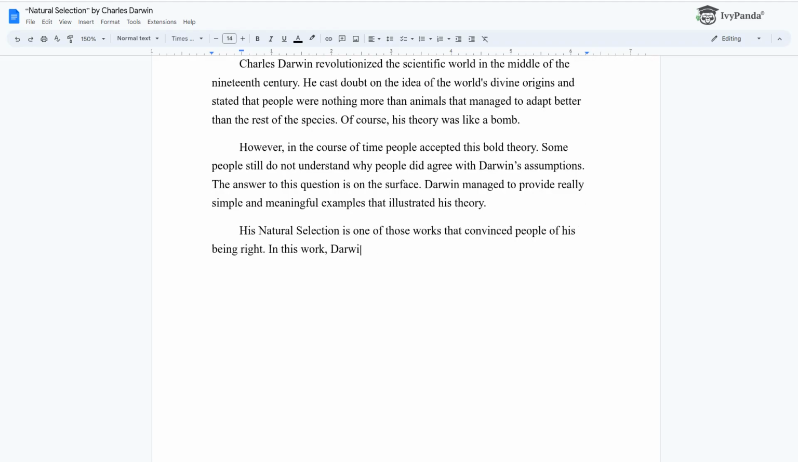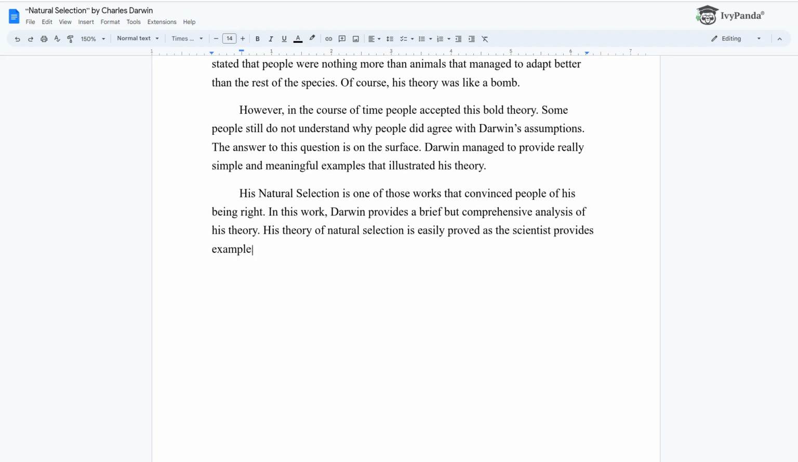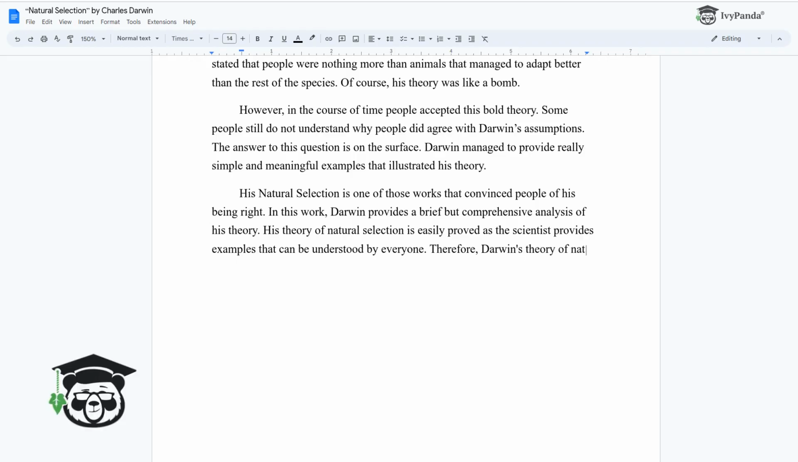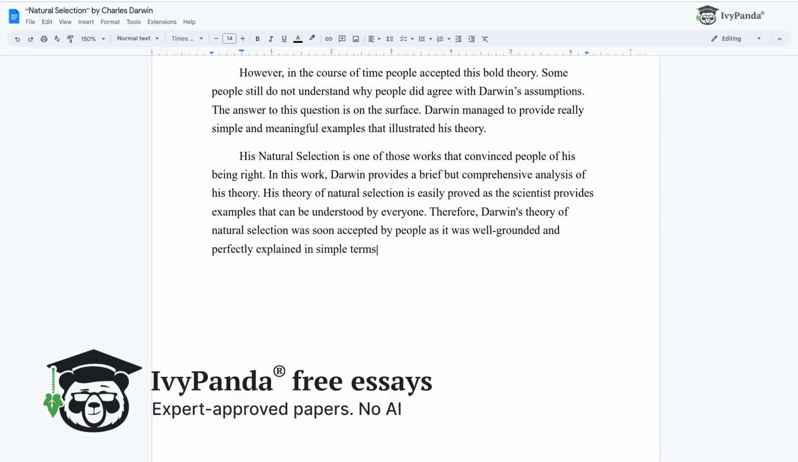In this work, Darwin provides a brief but comprehensive analysis of his theory. His theory of natural selection is easily proved as the scientist provides examples that can be understood by everyone. Therefore, Darwin's theory of natural selection was soon accepted by people as it was well-grounded and perfectly explained in simple terms by the scientist.